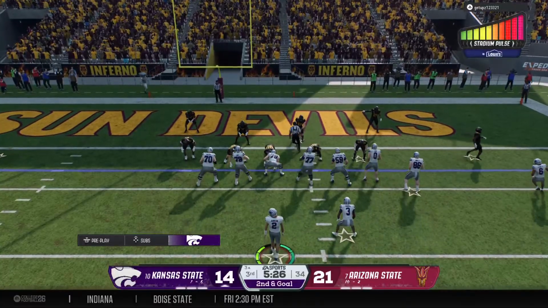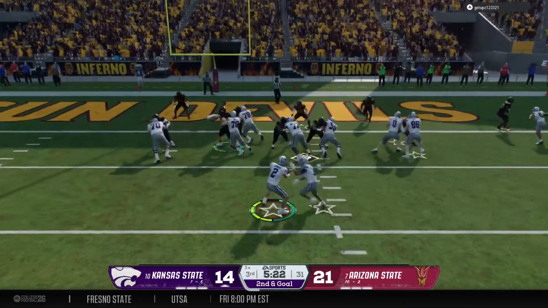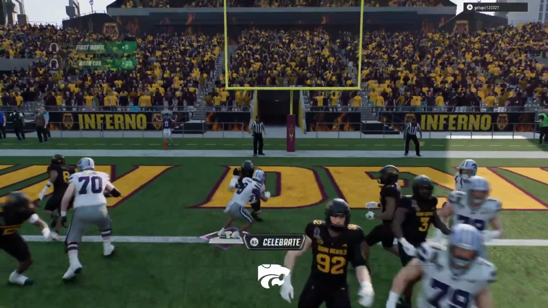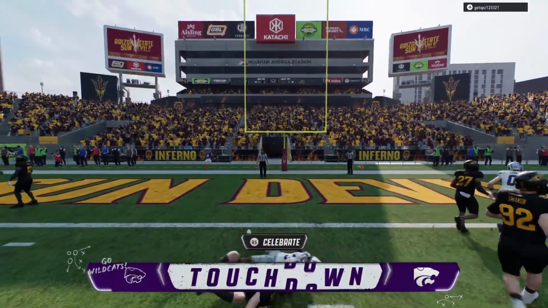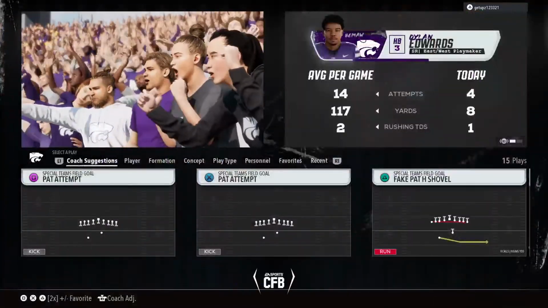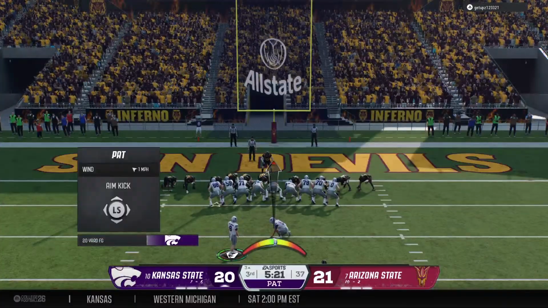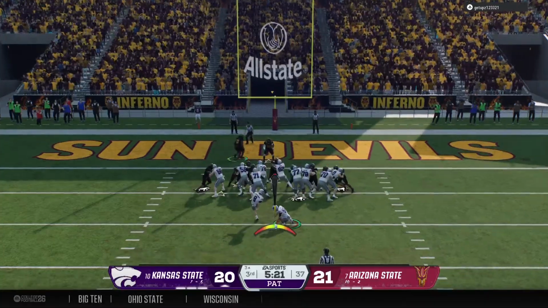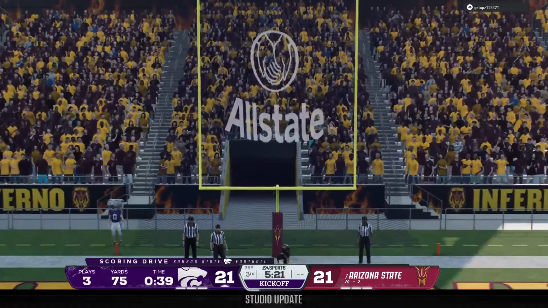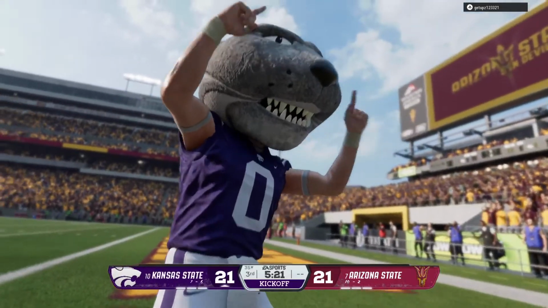And here comes the noise. This crowd is trying to inspire this defense to make a big red zone stop. And he busts into the end zone. Touchdown, Wildcats. Just when we thought this game might be slipping away, these guys come right back down the field with a quick strike and a touchdown, and it's back to being a close game. He knocks through the PAT and ties the score here in the 3rd period.